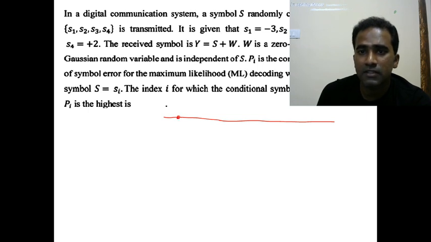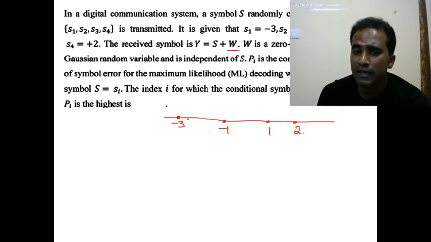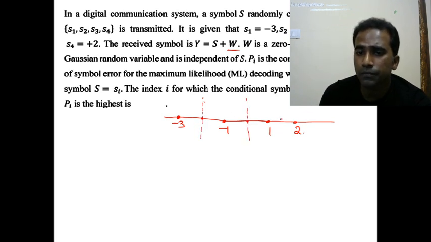If you observe, the first symbol is -3, second symbol is -1, third symbol is +1, fourth symbol is 2 units. Now these symbols are added with noise. Because of noise, when you send -3, you may not receive it as -3, you may receive it as -2.9, -2.8 like that, or something more than -2 also. -2 is the midway. The midpoint of -1 and +1 is 0. And the midpoint of 1 and 2 is 0.5.